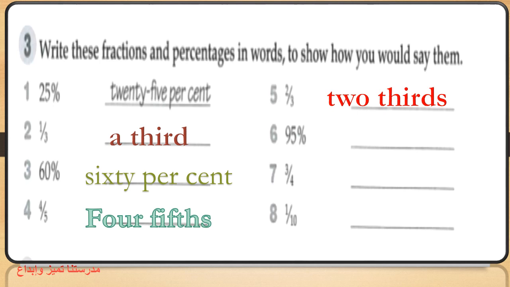But have a look at number 2. It's 1/3, singular. That's why I said a third or 1/3 for number 2. But number 5, you have 2/3. Number 6, it's a percentage. 95%. Well done, girls. 7, another fraction, up and down.